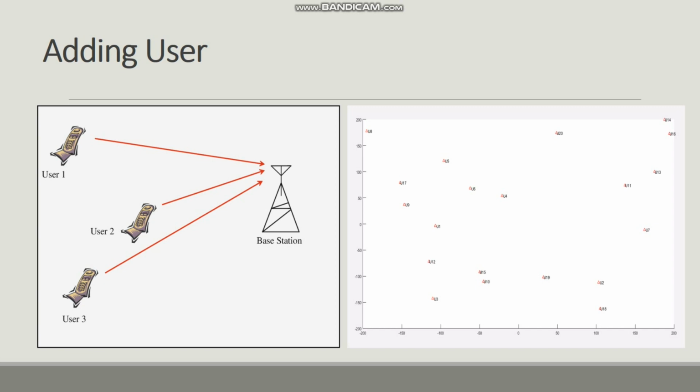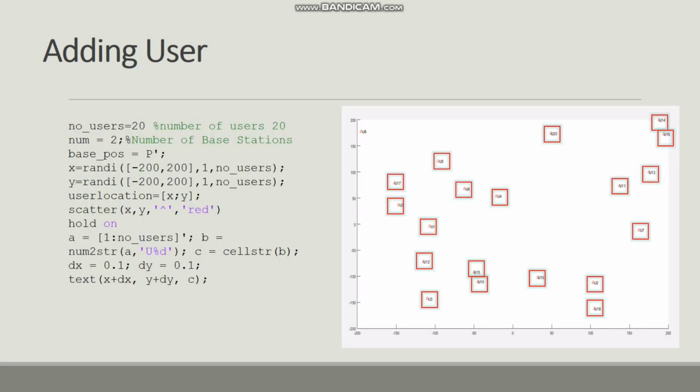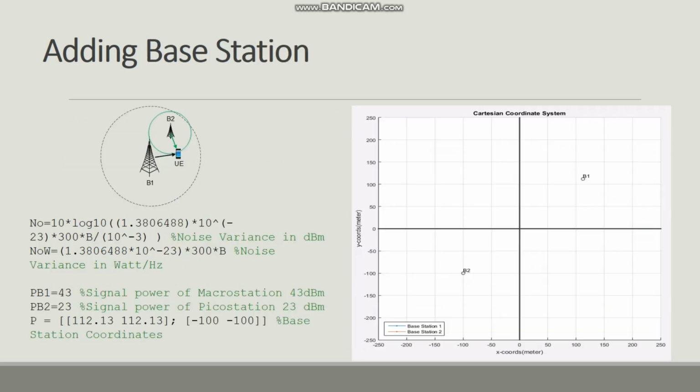The users are randomly distributed in the communication area and every user has its own channel coefficient. The number of users is 20, but this number is adjustable. After that, we added two different base stations. Their powers are adjustable too, but we set their power as 43 dBm and 23 dBm for realism. We took their height as 35 meters, which is an average base station height.